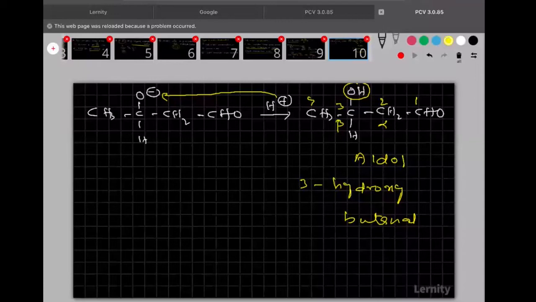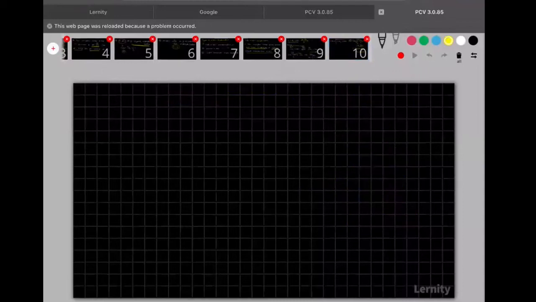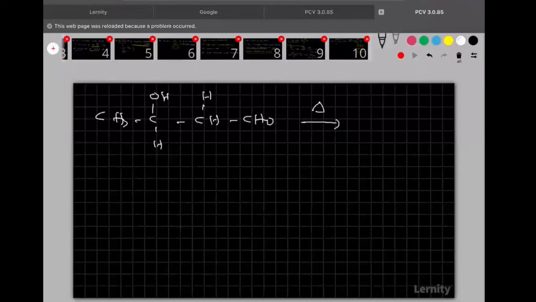I think you are understanding this one. Clear? And I told you the aldol which is formed undergoes heating and a water molecule is eliminated. So that we are going to see in the next step, next slide. So now you see everyone. CH3, CH, OH, CH2. In this way I am writing CH2, then CHO. So this is aldol, and this aldol on heating loses the water molecule by the E1CB mechanism.